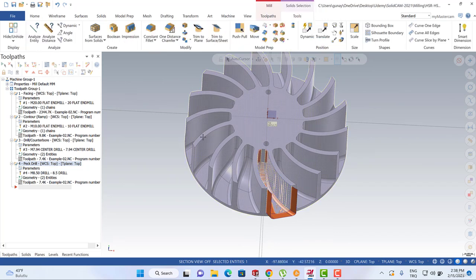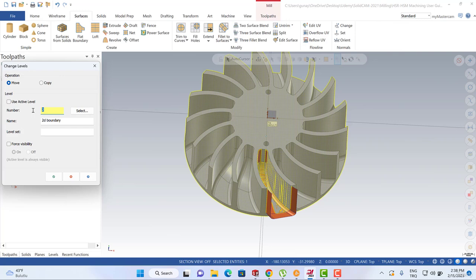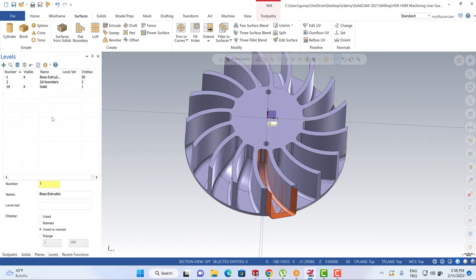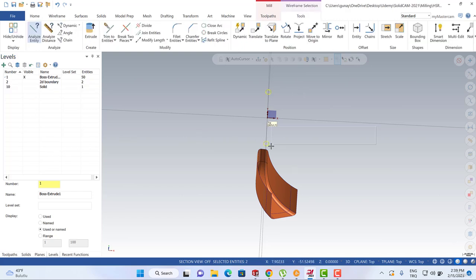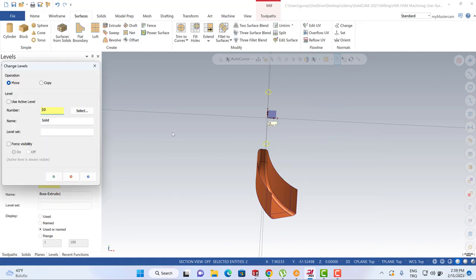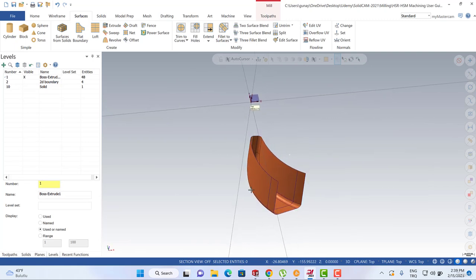Okay, let me select that solid body, and then we can use the right mouse button and activate level 10. The name of this level can be solid. The name of the level is also quite important. You know that it can be like this. That circle also can be sent to level 2. Anyway, okay, the toolpath needs to be created.